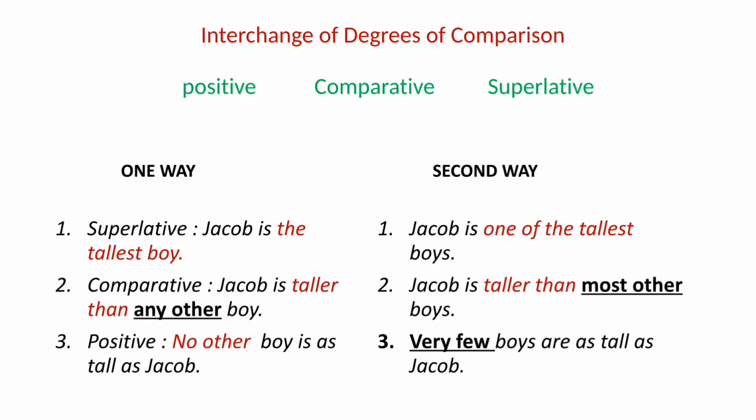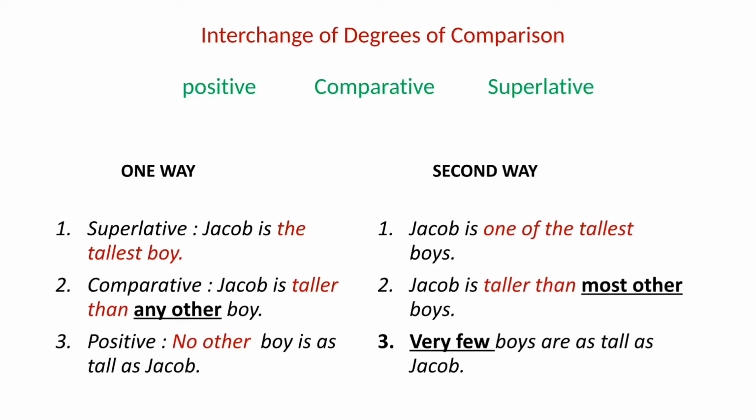So guys, two types of sentences are given here using all the three degrees of comparison. So see the difference. In the first example, superlative degree is used. Jacob is the tallest boy. And in the second type, Jacob is one of the tallest boys. See the difference? And comparative degree, Jacob is taller than any other. But in the second type, Jacob is taller than most other boys.